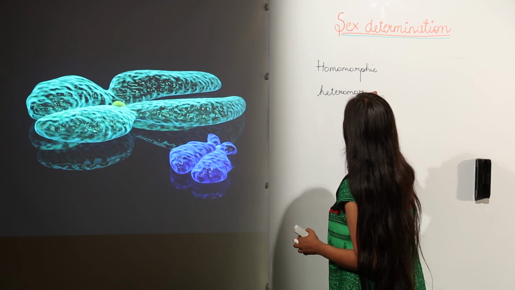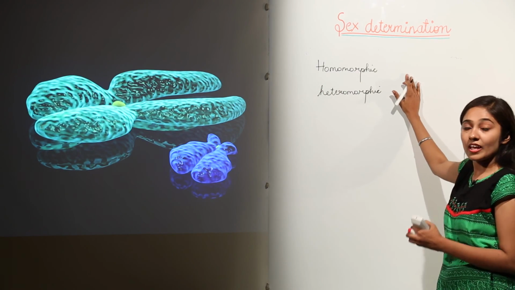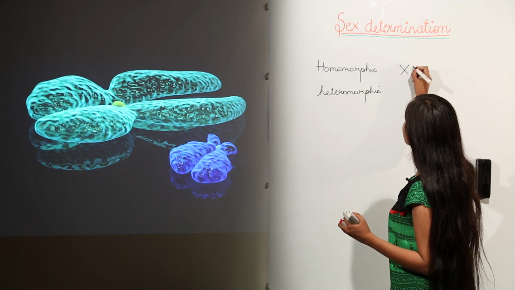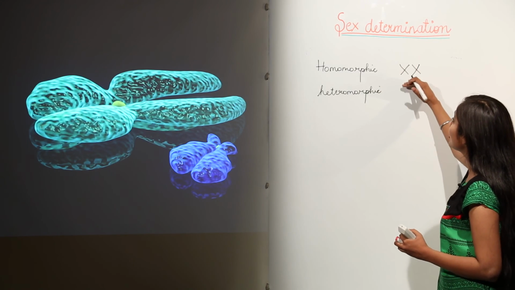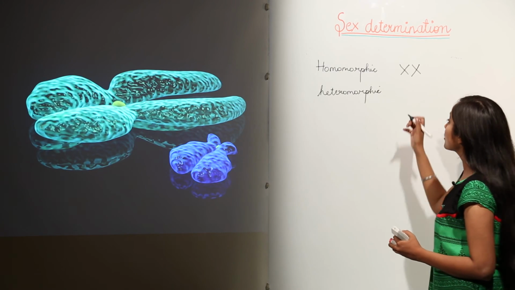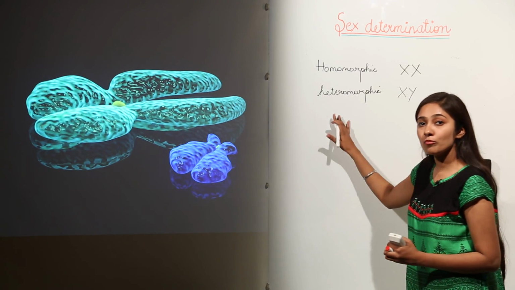Now, what I mean to say about these terms is, homomorphic means, in human females, the chromosome is XX. So, these are homomorphic chromosomes. In case of males, the sex chromosomes are X and Y. So, they are heteromorphic chromosomes.